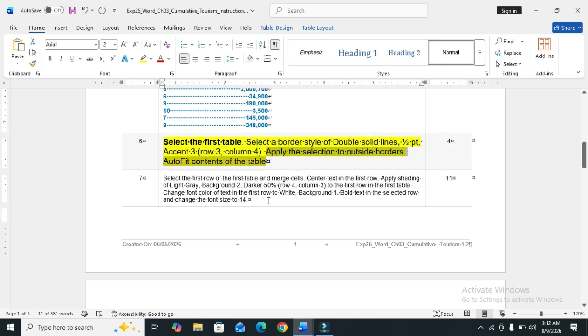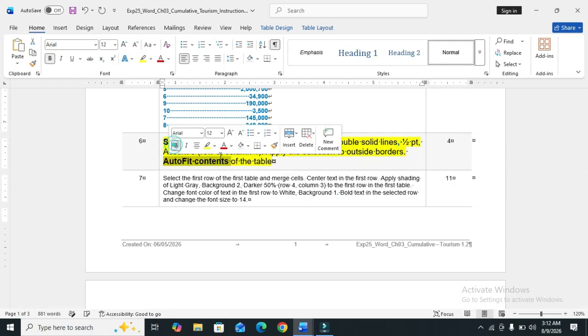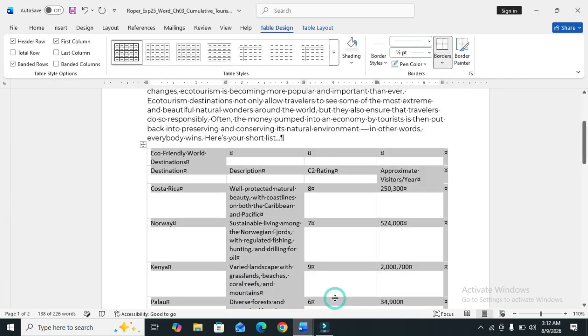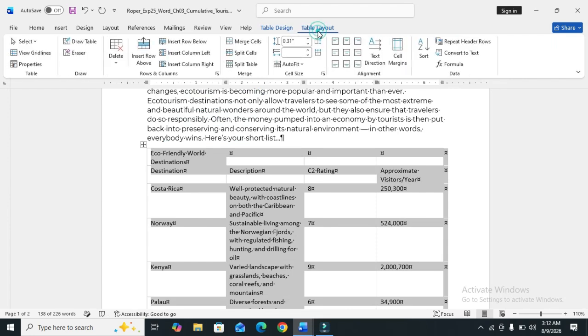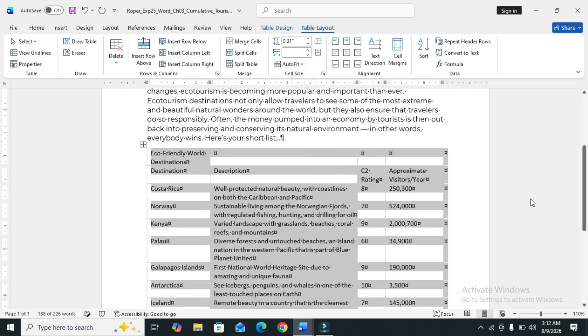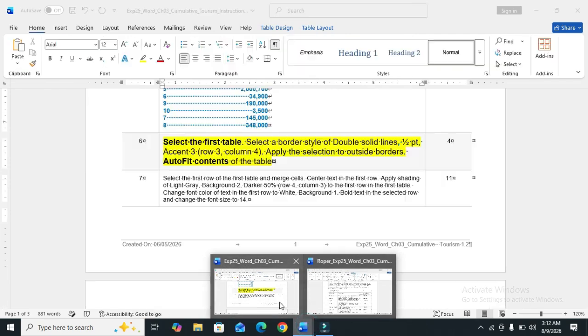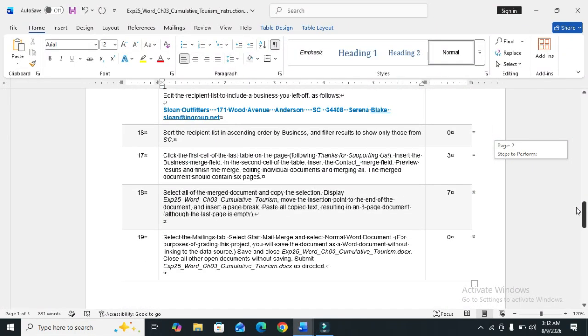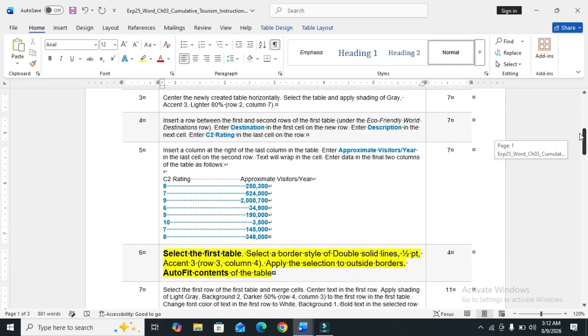Auto fit contents of the table. Auto fit contents on the table layout tab. So auto fit and auto fit contents. So we click on auto fit contents. Our step number 6 has been done. Total steps is 19, and we have done step 6.